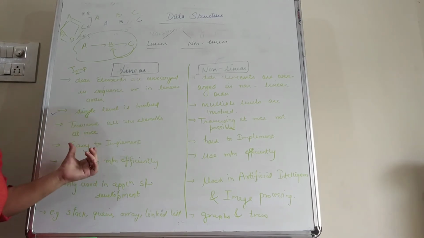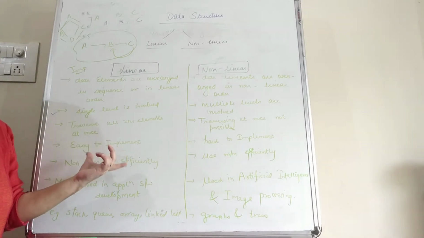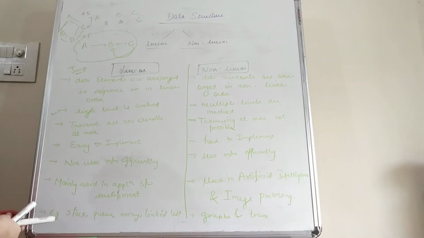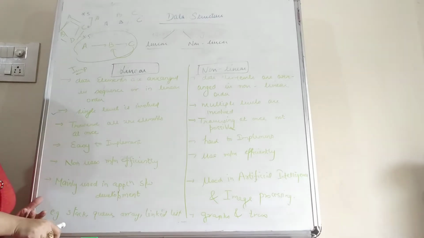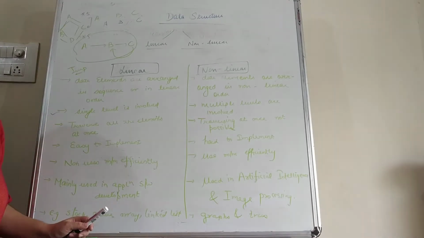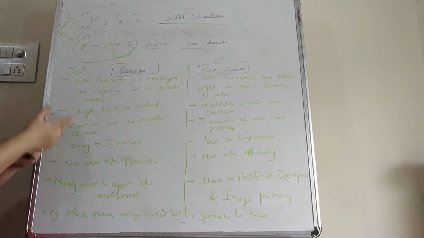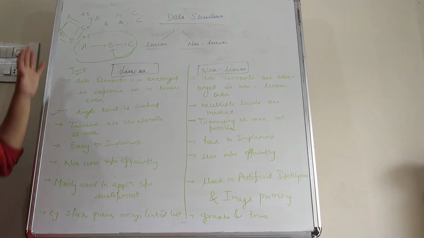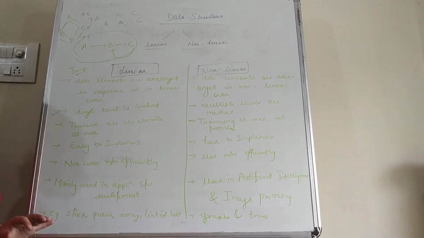Afterwards, the linear data structure is easy to implement, while the non-linear one is hard to implement. Now students, the linear data structure is easy to implement because in a single level we have to store all the data elements, while in the non-linear data structure, implementation is tough because we have to maintain different levels in order to store the data.